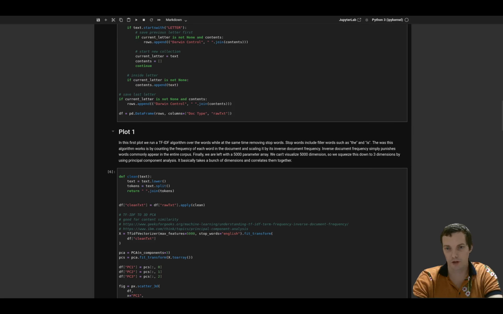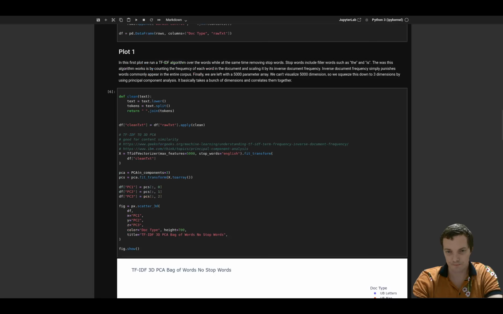So the first plot we're going to look at, this is basically like what you would do in recommendation algorithms. You're just counting the words, term frequency. IDF is punish the word if it appears in a bunch of documents. This is going to give us a 5,000 dimension array. Well, we can't plot that, so we're going to do PCA to squeeze that down to 3 dimensions.